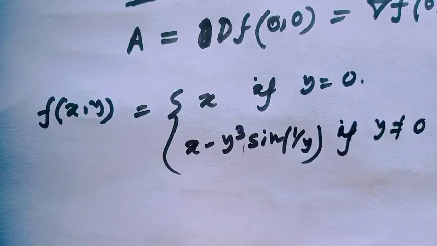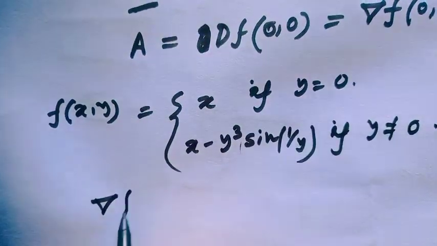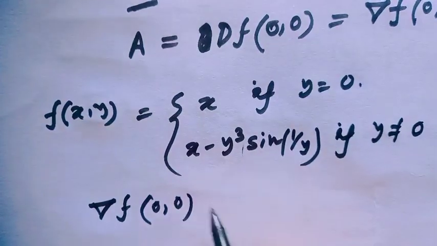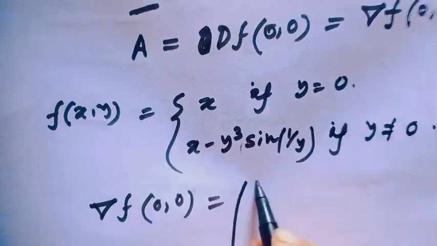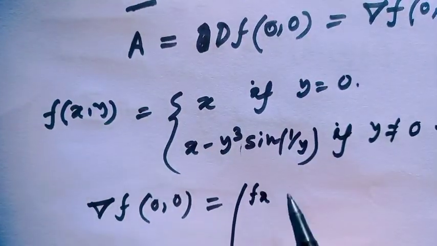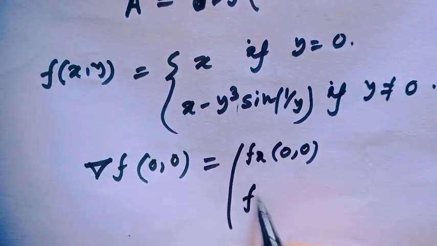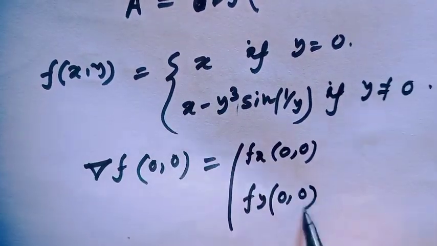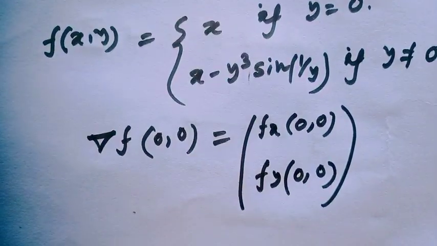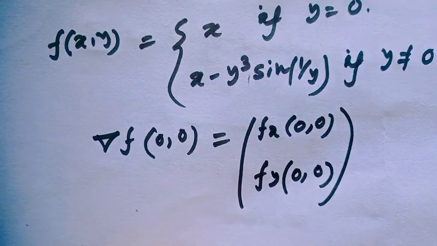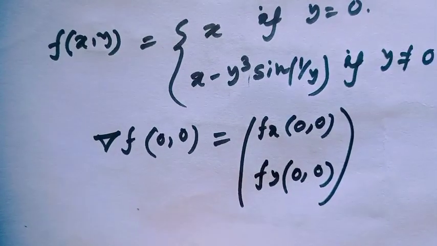Find the gradient of f at the point (0,0). This would be the partial derivative with respect to x at (0,0) and the partial derivative with respect to y at (0,0). Now evaluate the partial derivative with respect to x at (0,0).